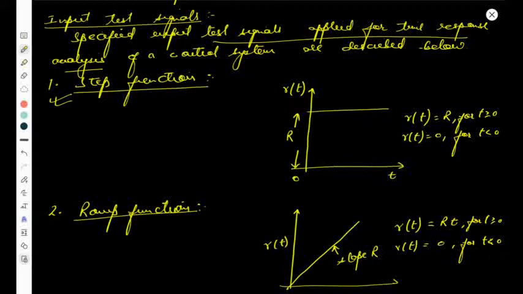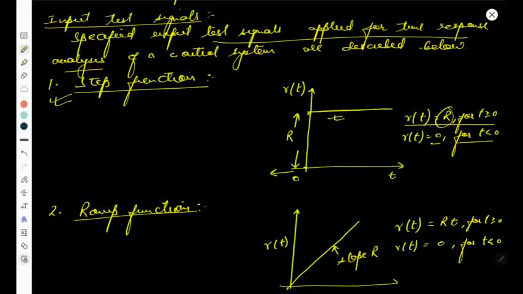In this, first of all, we are going to discuss the step function. Here you can see that step, मतलब एक step, one step. Okay, step function, as the name suggests. The value of a step function at time greater than 0 is equal to R, as you can see that its value is R over here. जब तक time चलता रहेगा, we have the same input, means the step function is not going to change, it's a constant function. So r(t), the input signal, is capital R for time greater than 0, and 0 for time less than 0. Before the time 0, it's 0.